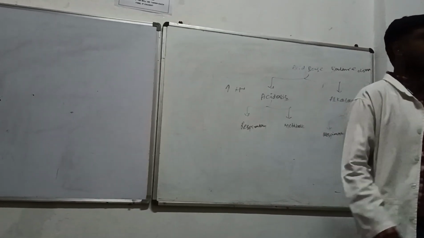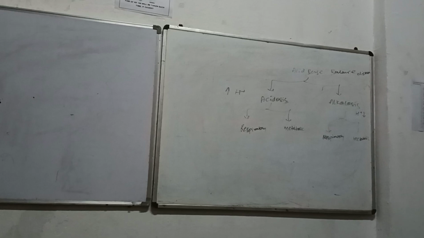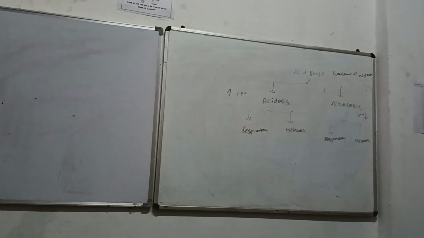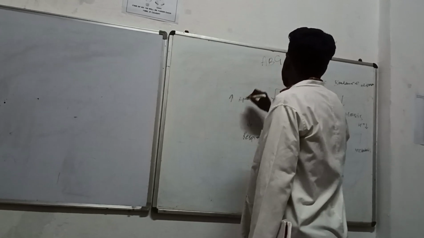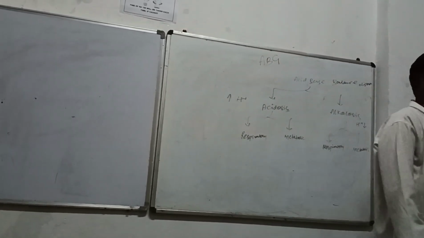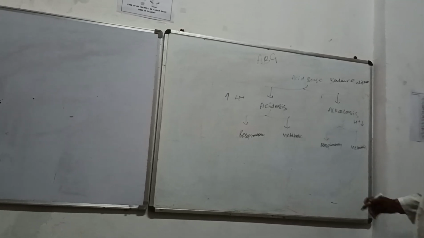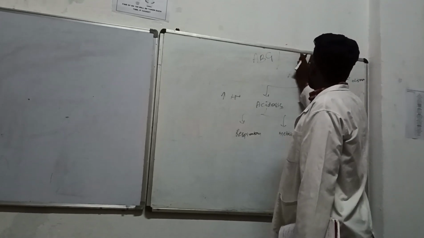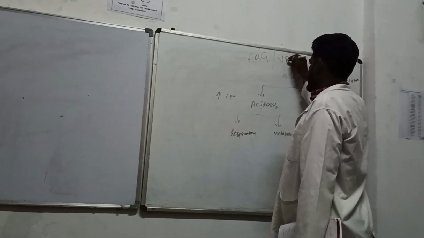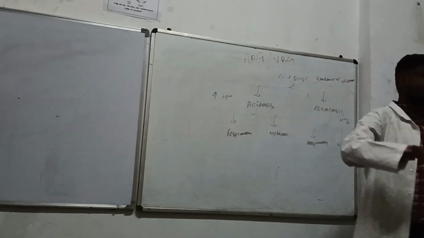There are different types of parameters. I have said to you that whenever you are going to do the analysis of ABG, ABG stands for arterial blood gas analysis. Not only the ABG, in this modern era we are also doing the VBG, venous blood gas analysis.